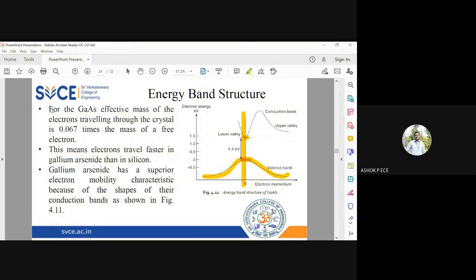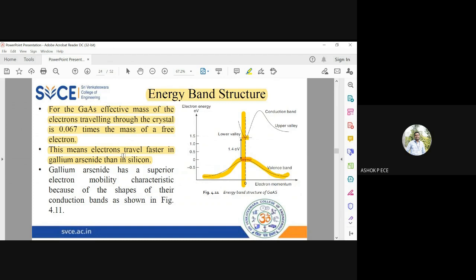Okay, so this is the statistics of gallium arsenide, and electrons travel faster in gallium arsenide than silicon. This is also one property which makes gallium arsenide a fast device, because electrons travel inside gallium arsenide faster compared to silicon. Or I can say the effective...